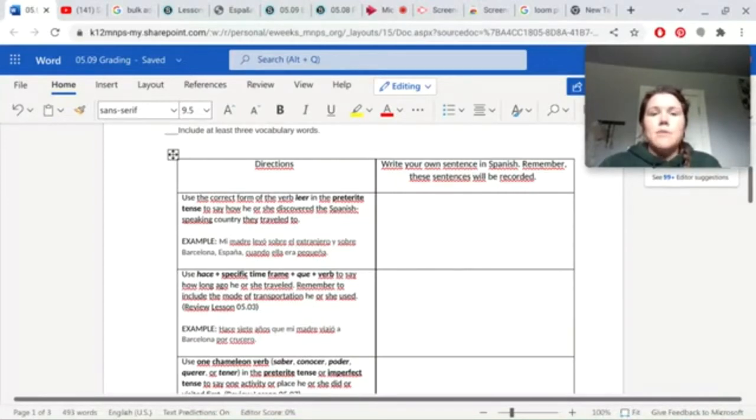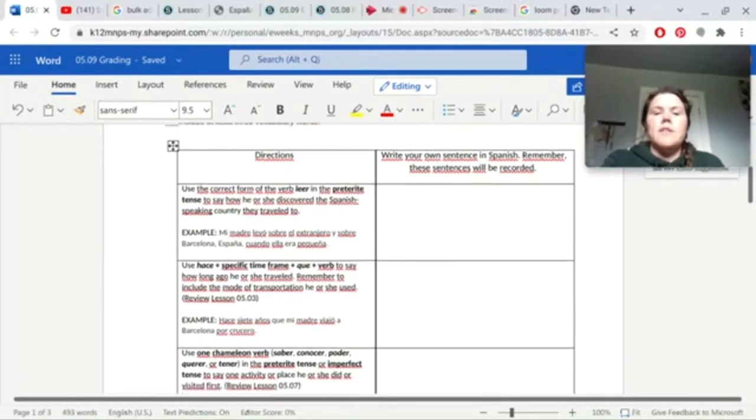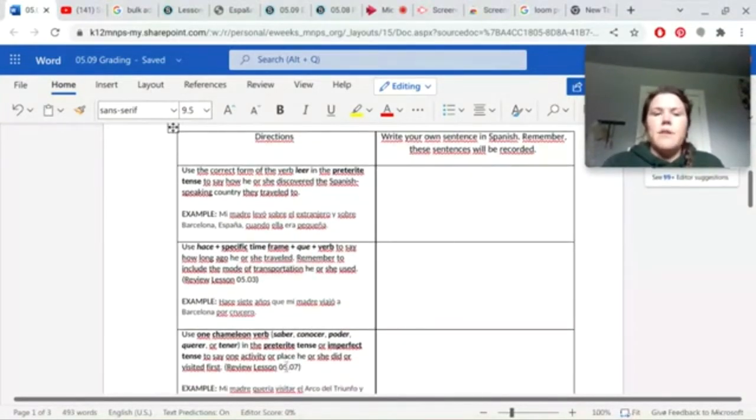This is one of your verbs that you learned this semester and some of last semester. I mean, your verb tense that you learned last semester, which is the preterite tense. And you can review preterite tense. There are a lot of resources for preterite tense in lesson 05.07. There are links to click through to get to helpful guides for preterite verbs. And if you need extra help, just let me know and I'll find you some more resources.